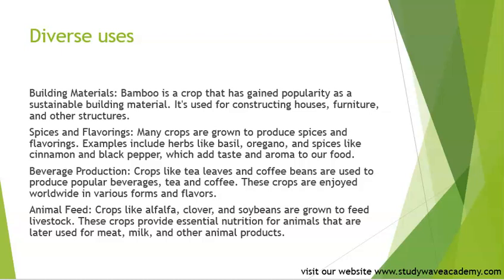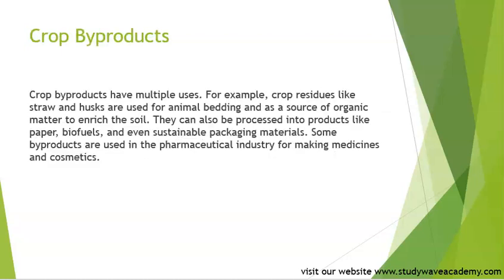Animal feed. Crops like alfalfa, clover, and soybeans are grown to feed livestock. These crops provide essential nutrition for animals that are later used for meat, milk, and other animal products. So crops are used as building materials, spices and flavorings, beverage production, and animal feed. We have talked about diverse uses.